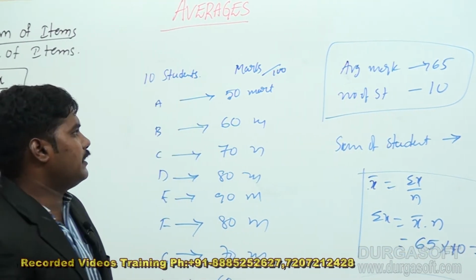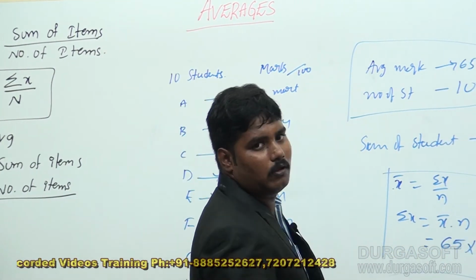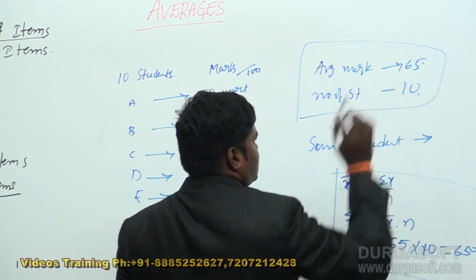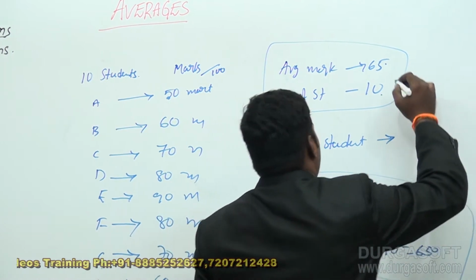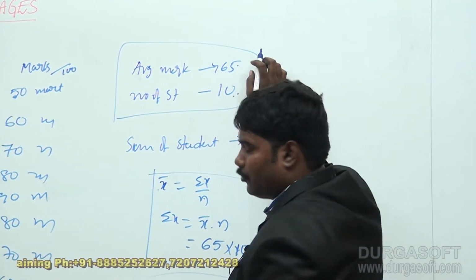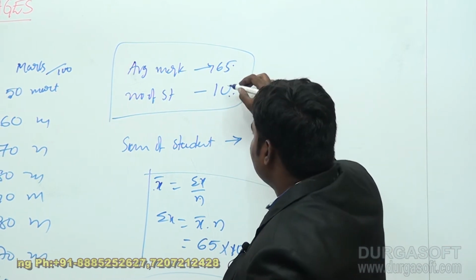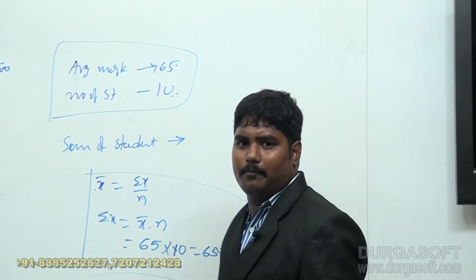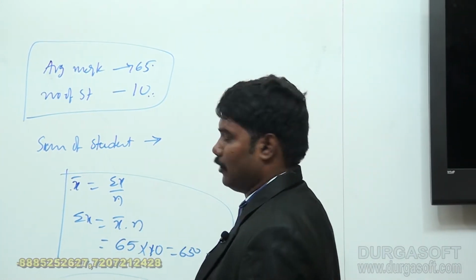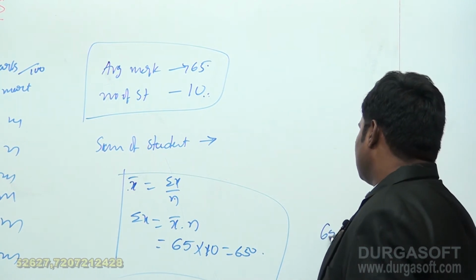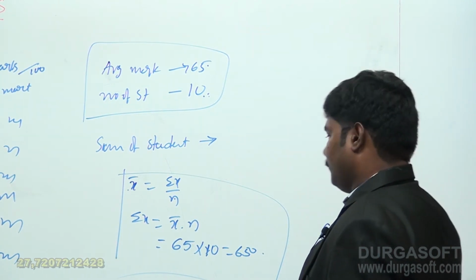Sometimes I ask you one question. Average marks obtained by 10 students is 65. Then what is the average of marks obtained by 9 students? You can cancel this one as 650 by 9.